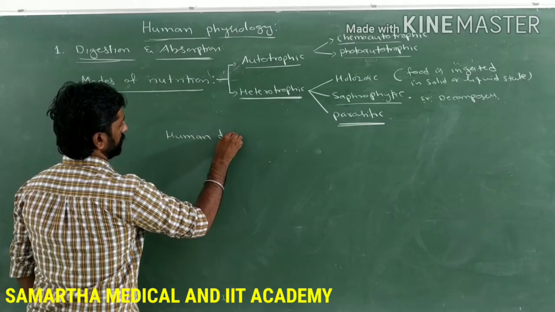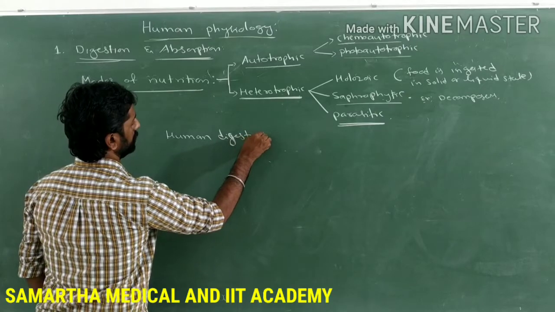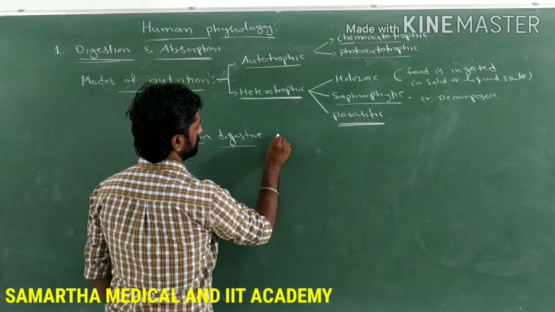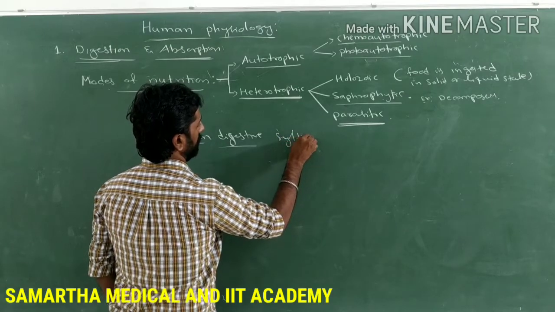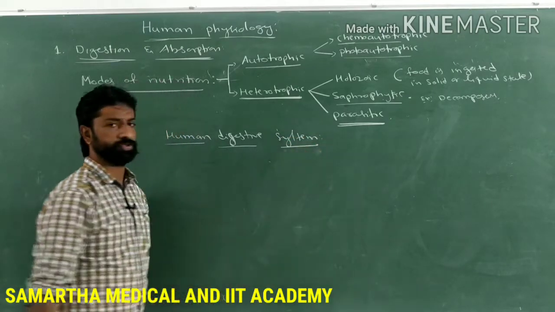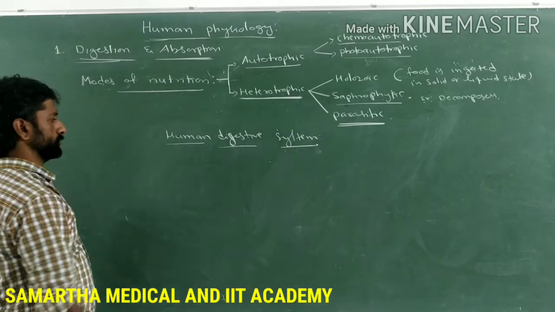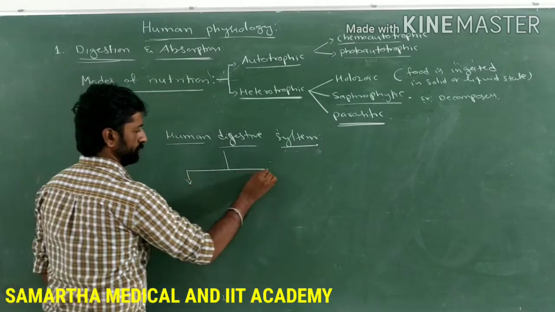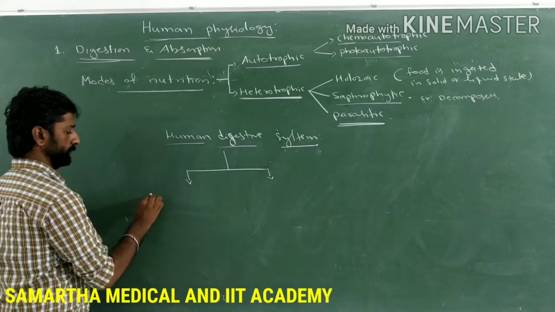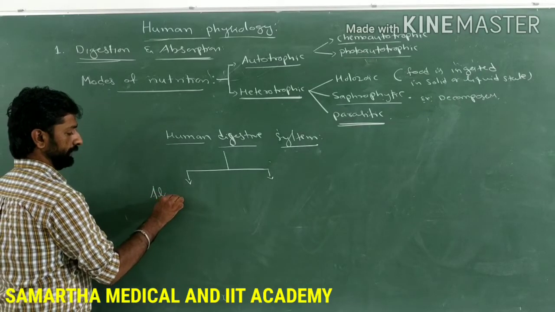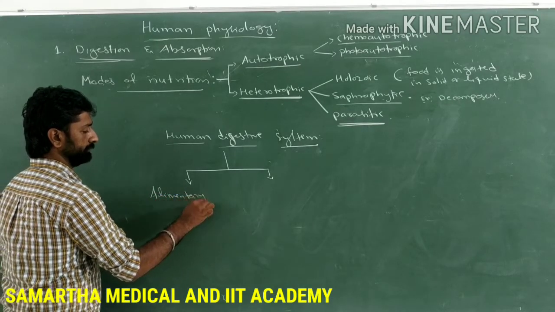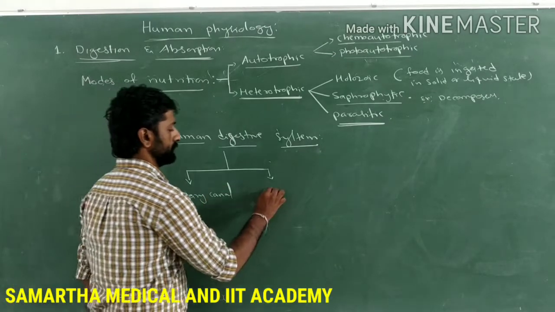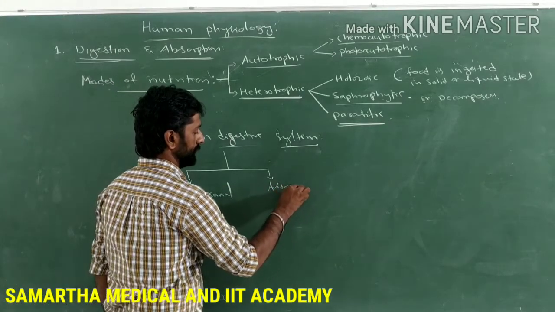As a part of human physiology, let's discuss the human digestive system directly. The human digestive system mainly includes two parts. The first one is the alimentary canal, and the second is the associated digestive glands.